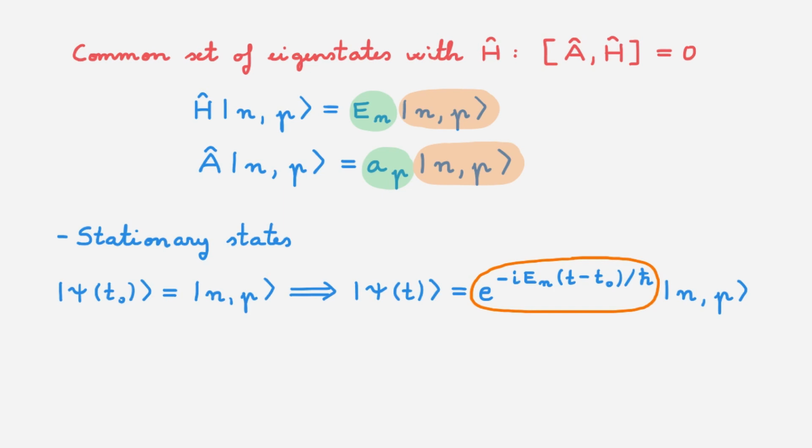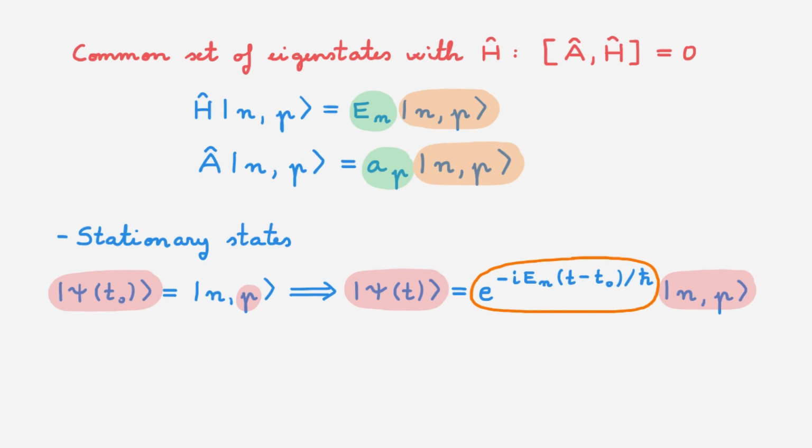The extra feature we have now is that this initial state is also an eigenstate of the operator A with eigenvalue AP, labeled by this P here. Looking at the state at a later time here, we see that it's still given by the same eigenstate of A, and the usual phase factor that doesn't change the physics.